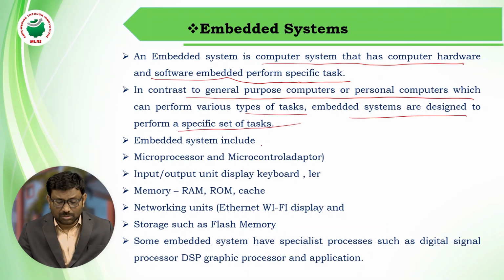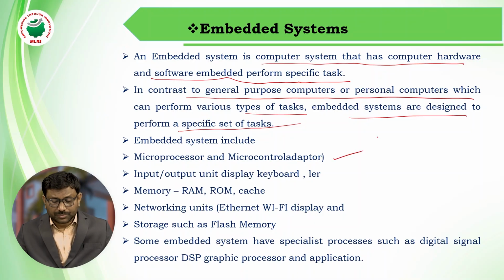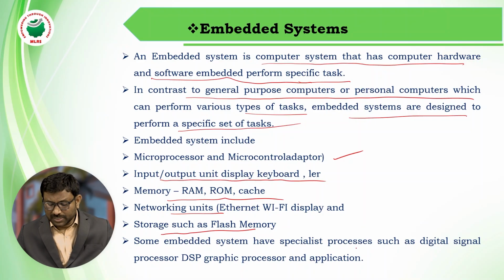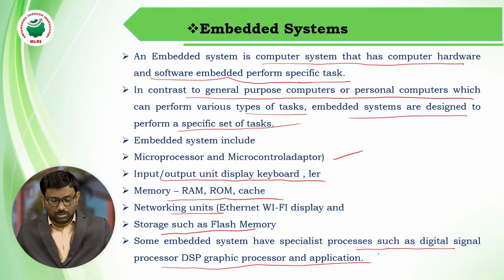Embedded systems include a microprocessor, microcontroller, adapter, input output unit, display, keyboard, memory, RAM and ROM, cache memory, networking units, and storage such as flash memory. Some embedded systems have specialist processors such as a digital signal processor (DSP) and graphic processor. So these are the 5 enabling technologies which will strengthen IoT.